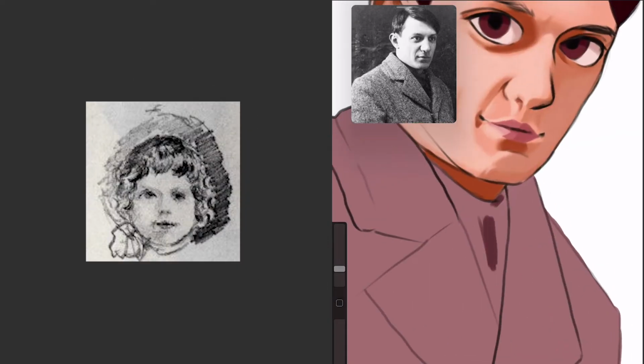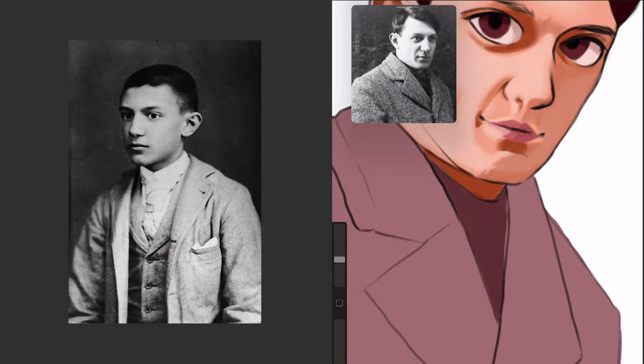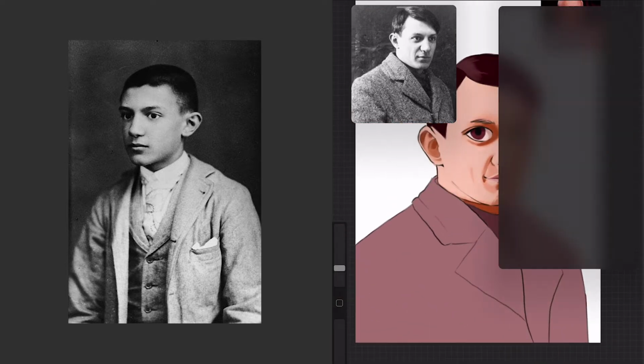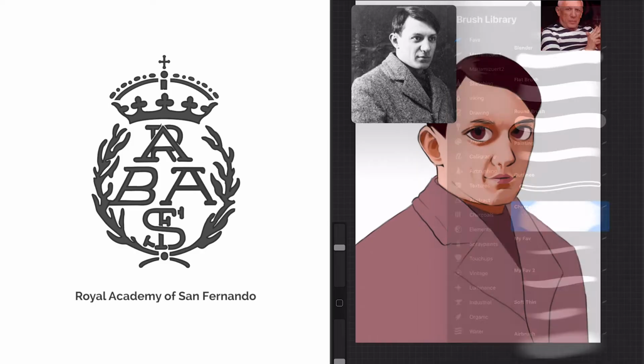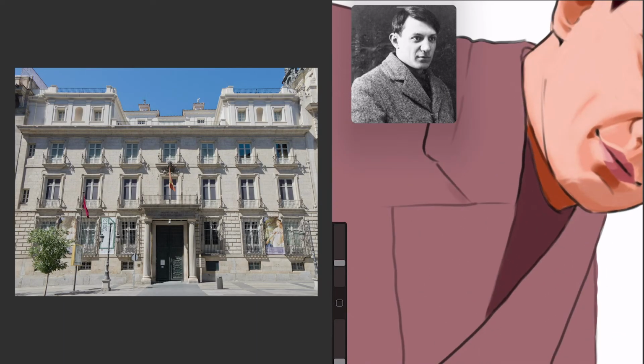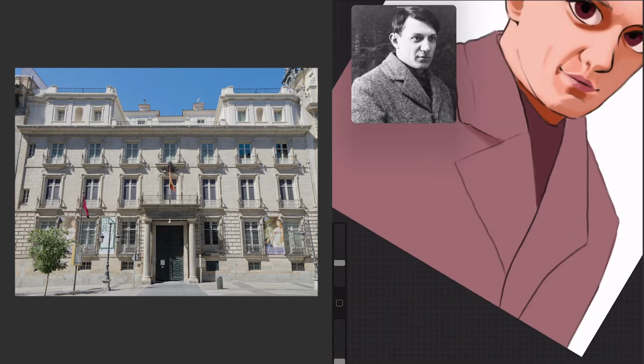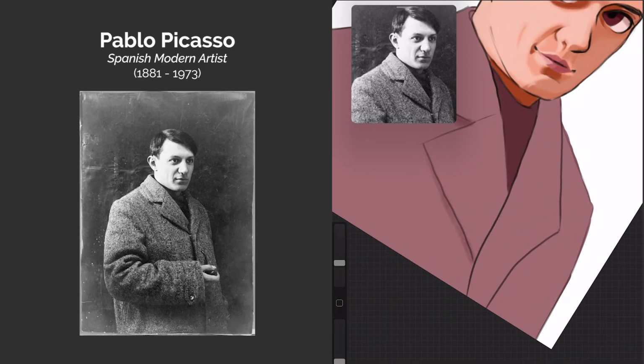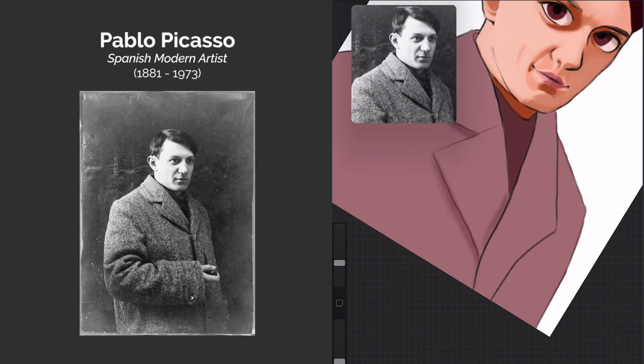When Picasso's 7-year-old sister passed away, they moved to Barcelona, where Picasso was admitted into an advanced arts program at the age of 13. At 16, Picasso was admitted to the Royal Academy of San Fernando, the number one art school in Madrid, now currently functioning as an art gallery and museum. However, Picasso wasn't a fan of how traditional and formal the instruction was there, so he dropped out soon after attending.